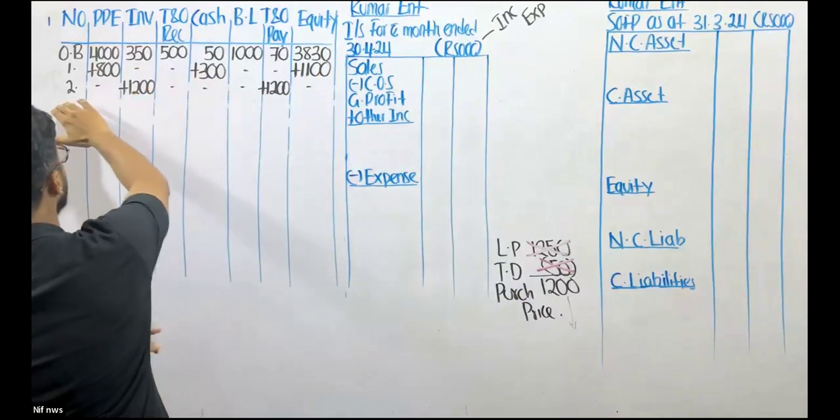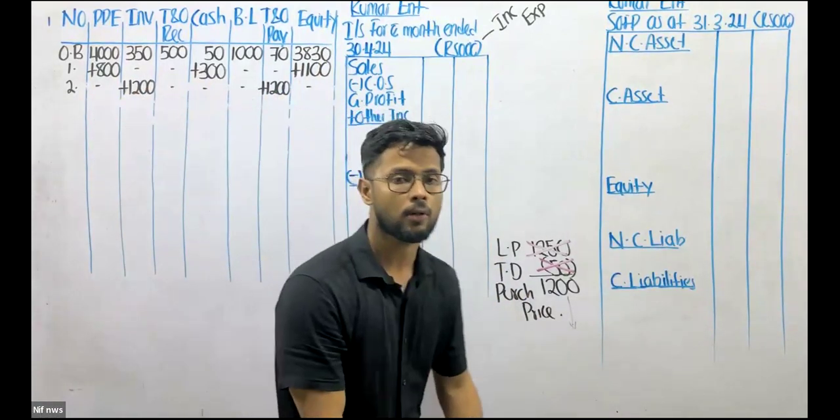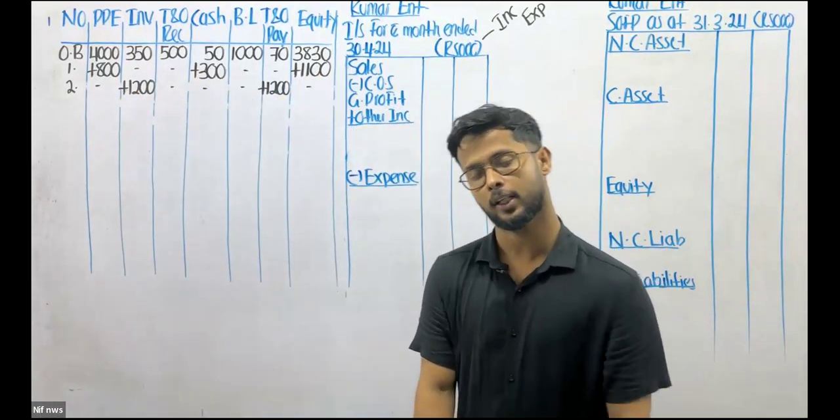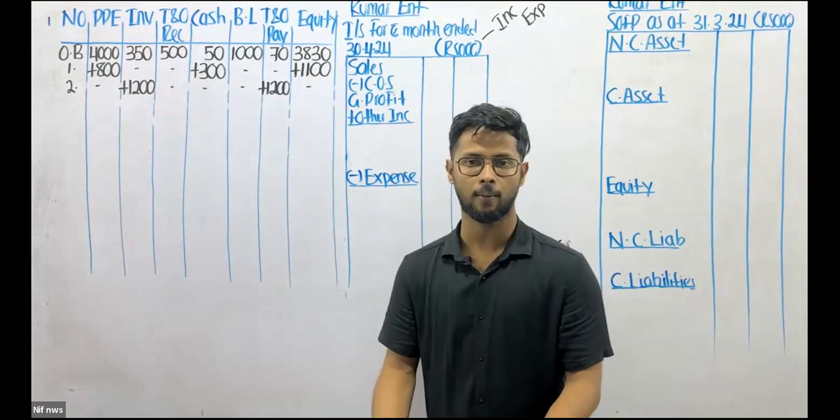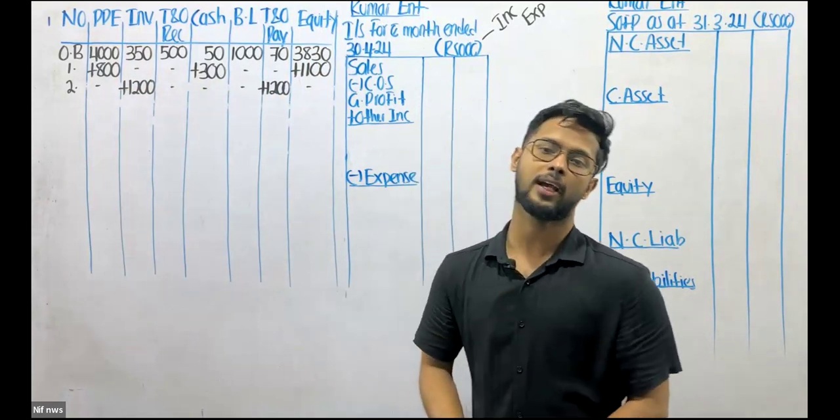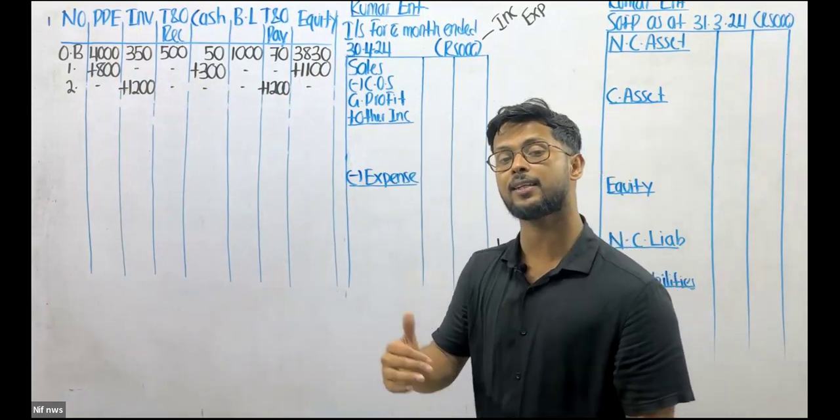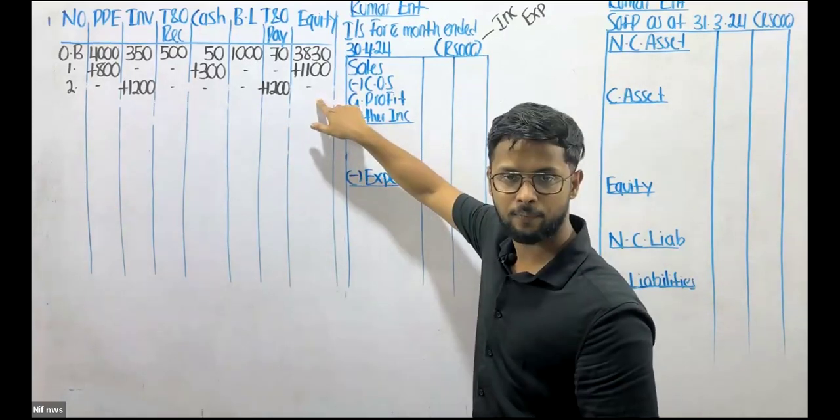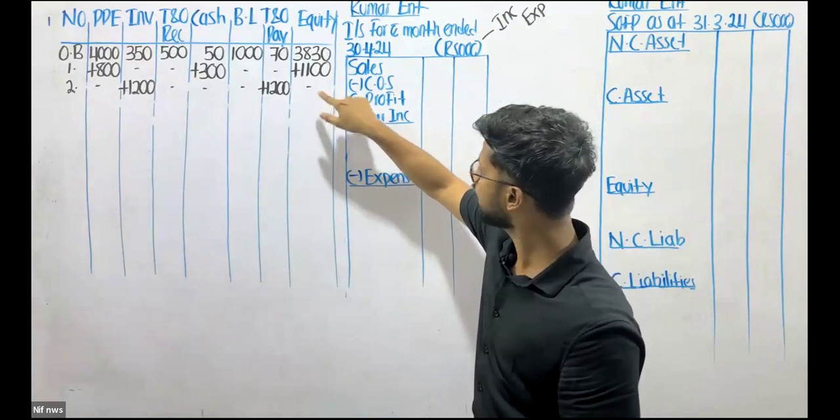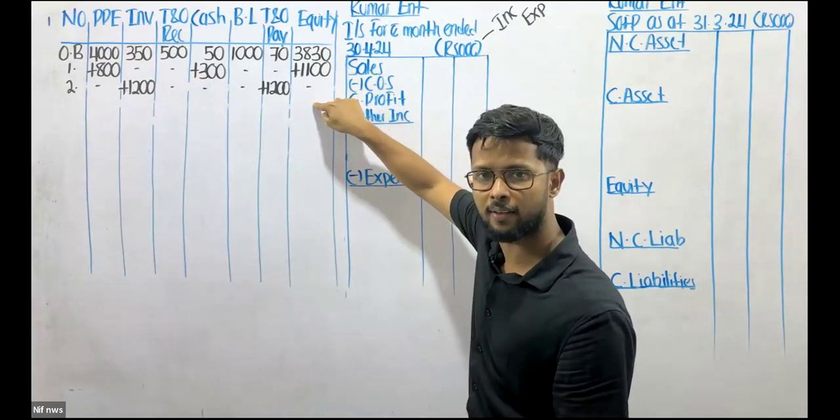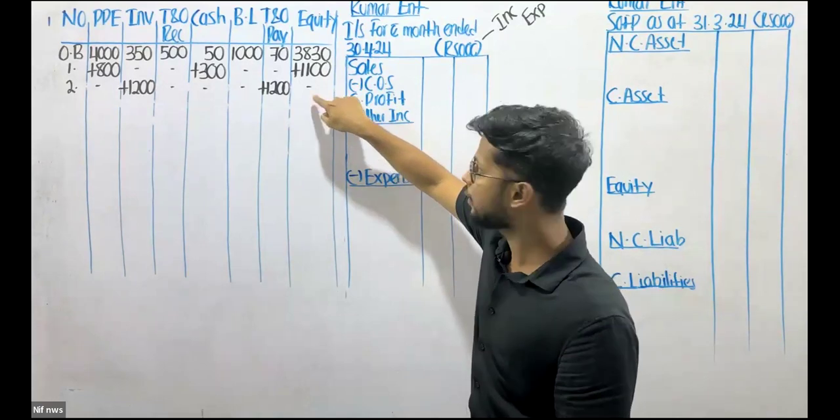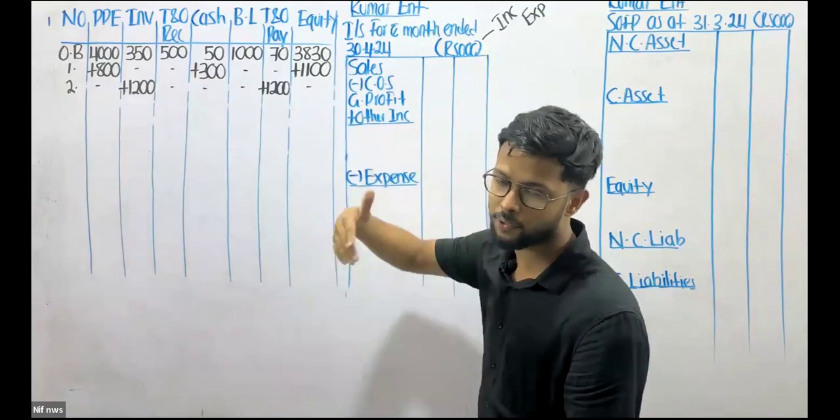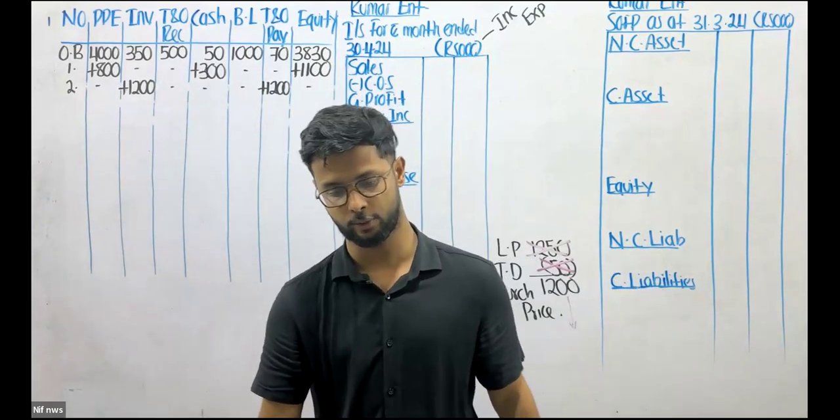But again, in the second question, we do not have any income or expenses. Because if there is an income or expense, your equity should get affected, but it didn't. Can you see? The equity didn't get affected. Therefore, you can simply omit and proceed to the next question.